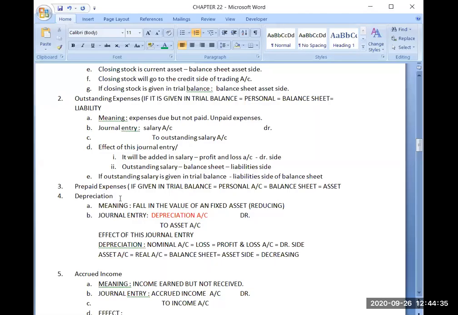Now the next account is depreciation. So depreciation is what type of account? Personal, real or nominal? Depreciation is a nominal account.